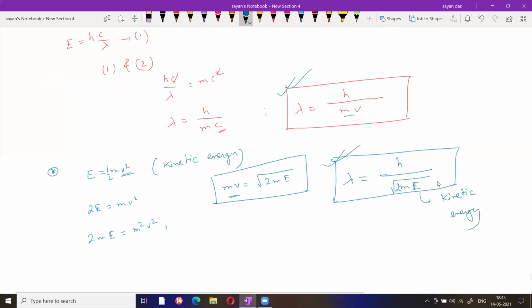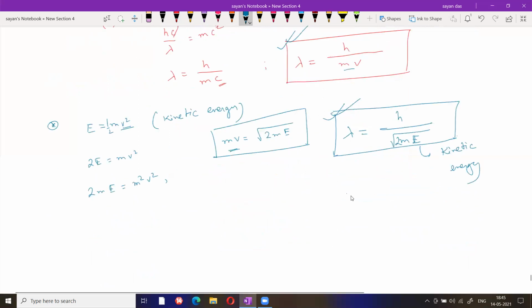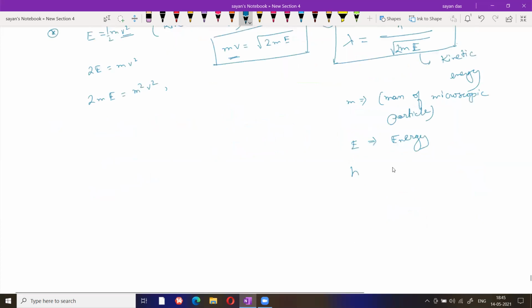Here lambda equals h by root over 2mE, where m is the mass of the microscopic particle, E is energy, and h is the Planck constant. Okay.